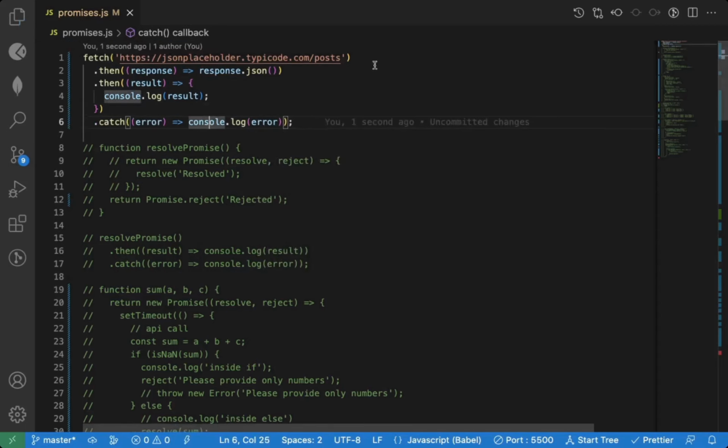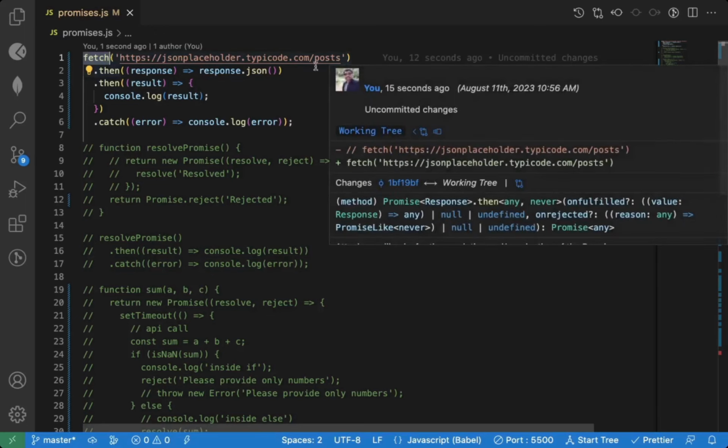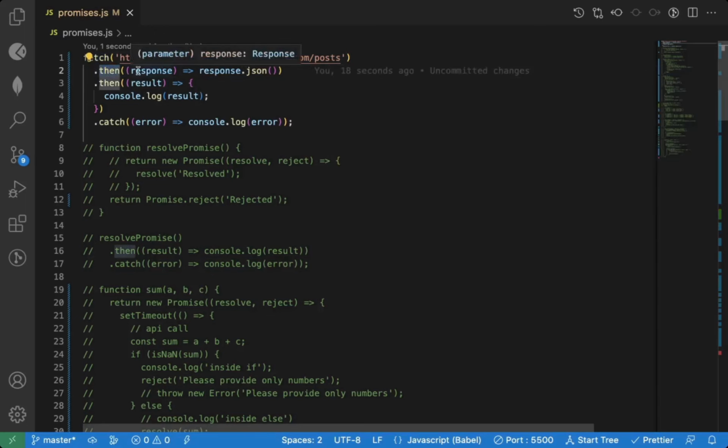So this is how we use promises. We don't write this promise code ourselves. Rarely we write that, but that is also important to know. The fetch function actually writes this promise code, and it just returns a promise. So whenever any function returns a promise, we can attach dot then. So we get that data.